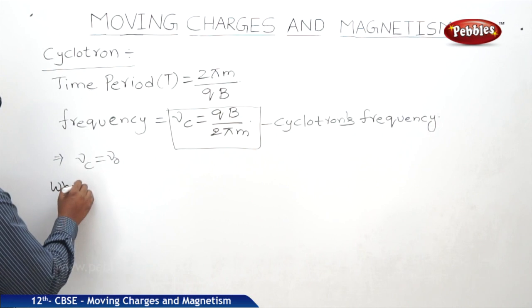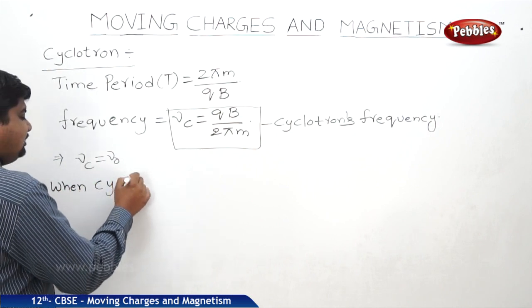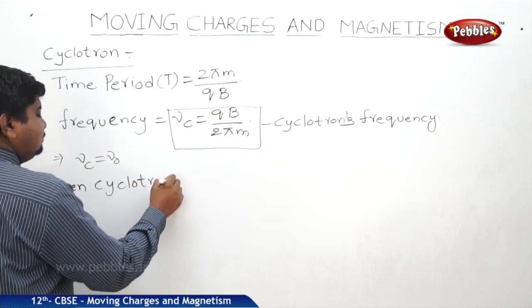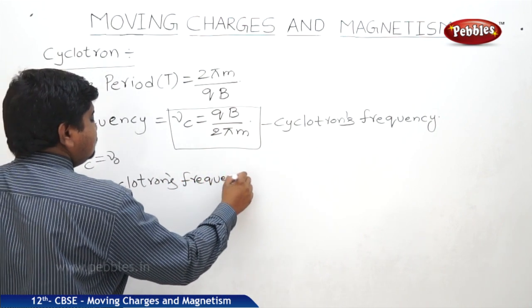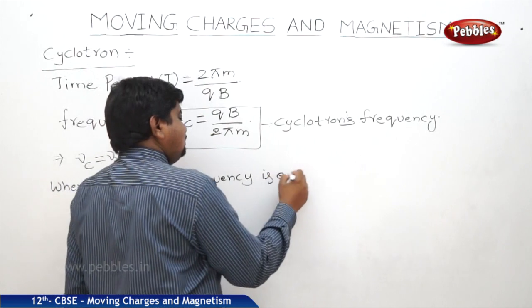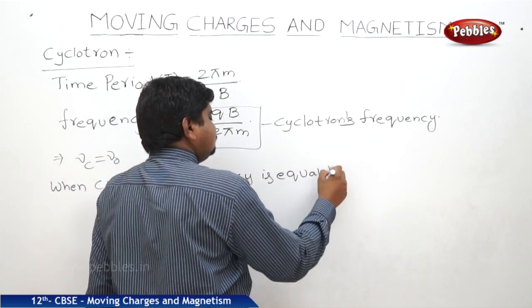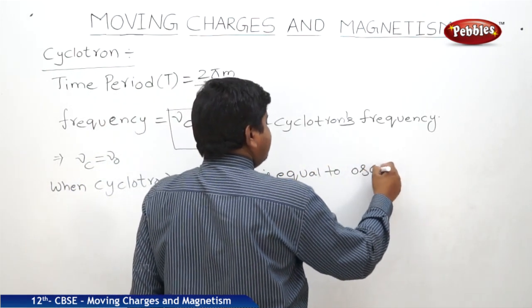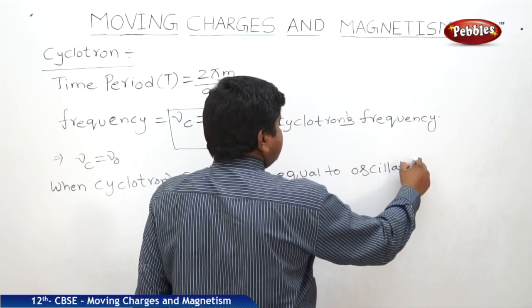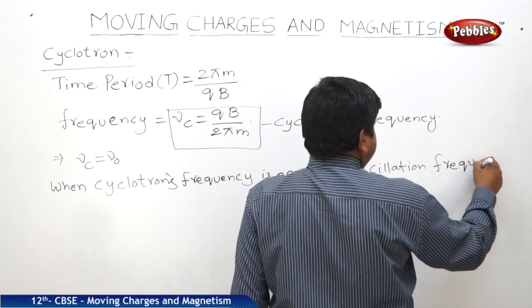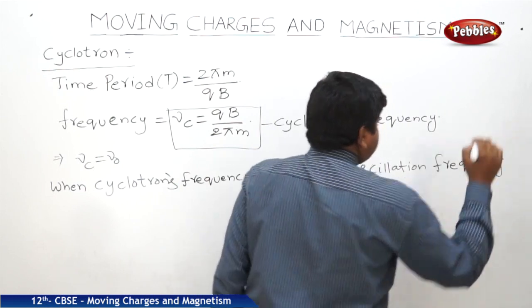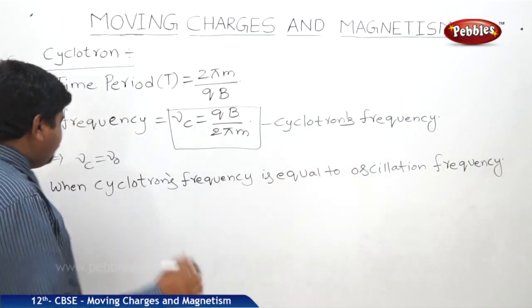When the cyclotron's frequency is equal to the oscillation frequency, it leads to resonance.